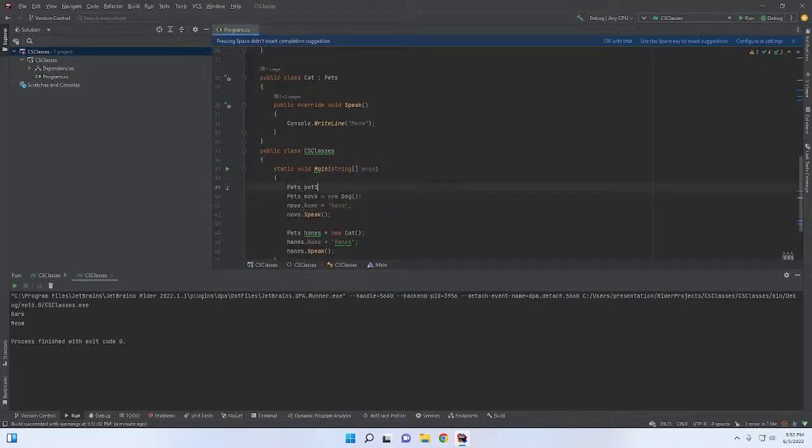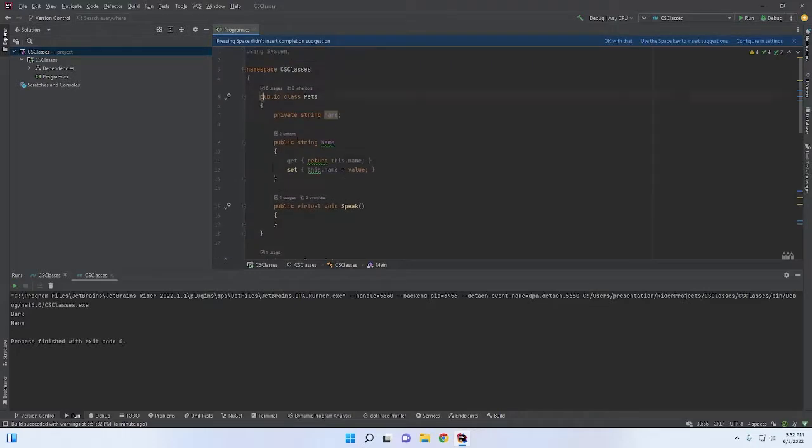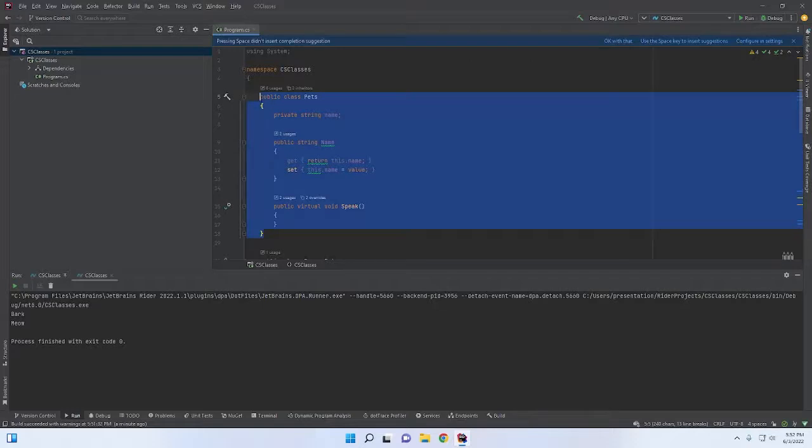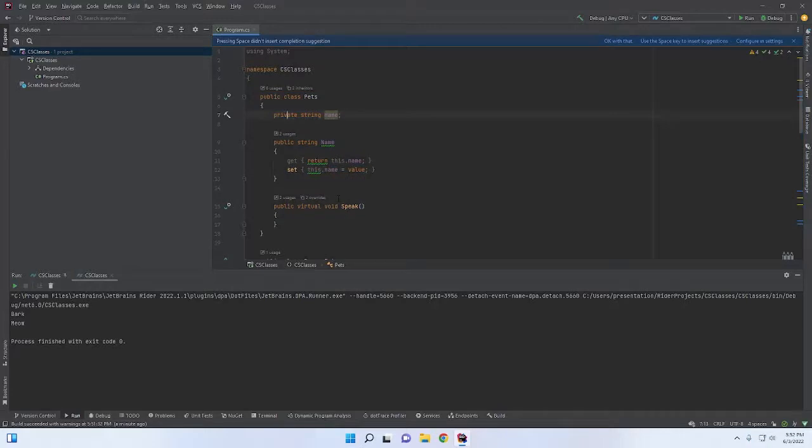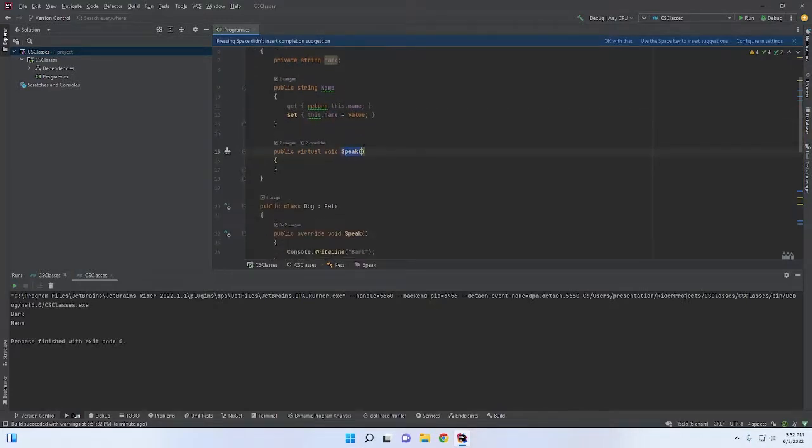Pets pet1 is equal to new pets, which is all fine and dandy, but that doesn't tell us, is this pet a dog, or is this pet a cat, or is it a bird, is it a fish, is it something else? So the idea is, once this becomes an abstract class, only other classes can create instances of it or access the member variables, the properties, the methods, all that sort of stuff.